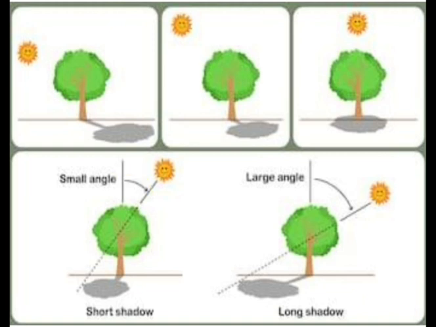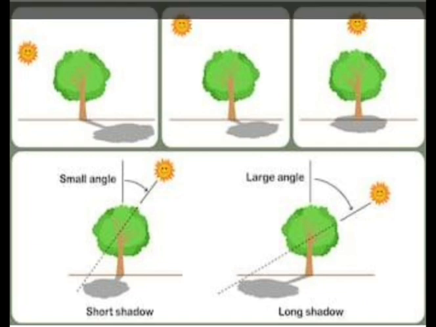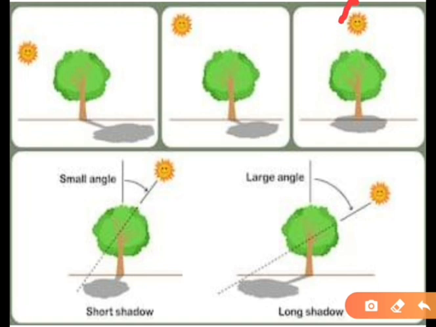The shadow formed will also be short. Right? See here. Here the angle is small. Here also the angle is small. Here also the angle is small. So the shadow formed is also small. Here the angle is somewhat increasing, so the size of the shadow increases, and here the angle is much more, so the shadow will be much large.